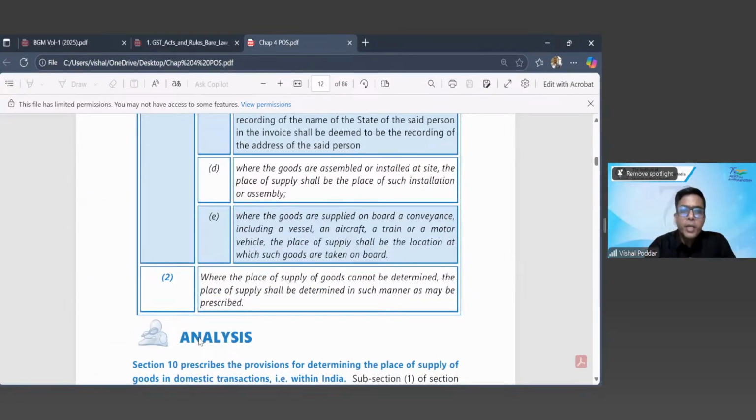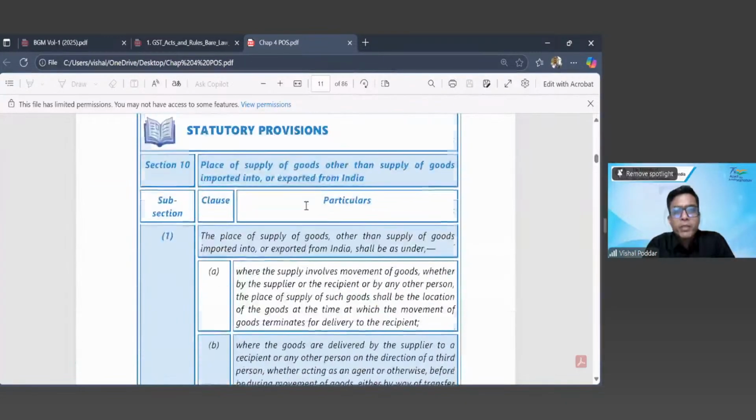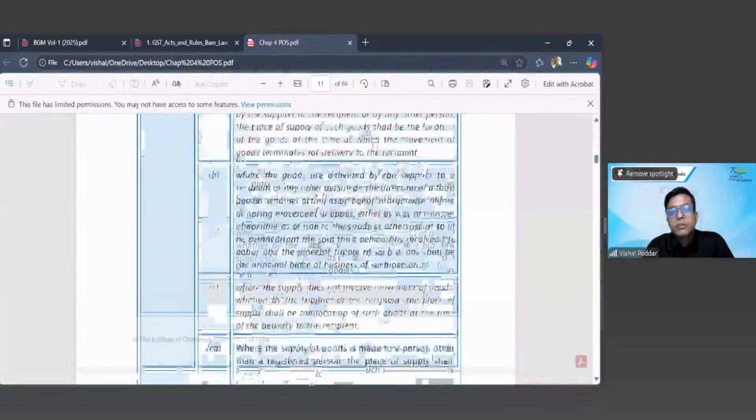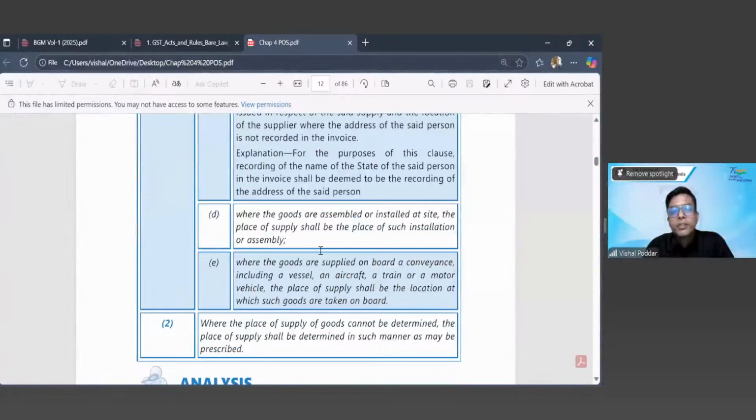They are simple ones, and we will keep on removing the specific ones. So these D, E are specific ones. Once we remove the specific ones, what will be left will be the general transactions. Yes, beta, can you read? Acha, we'll first read subsection 1. What does section 10 subsection 1 say? The place of supply of goods other than the supply of goods imported into or exported from India shall be as under. So subsection 1 says, except for import and export, the place of supply will be as under. Now read clause B.